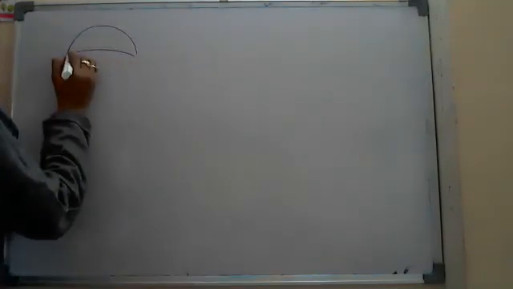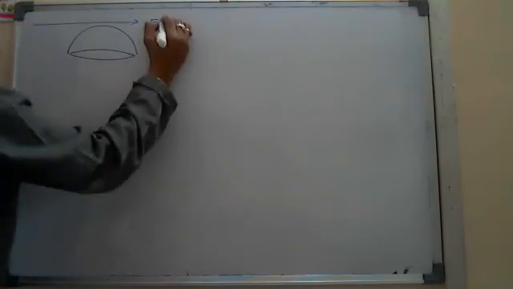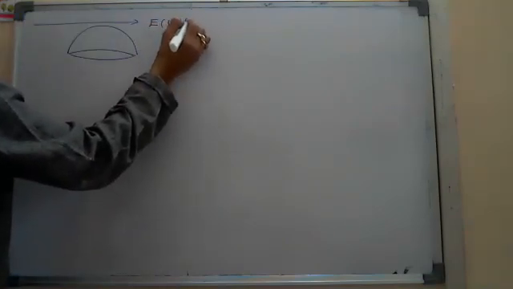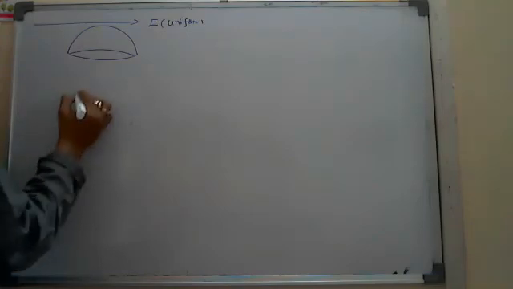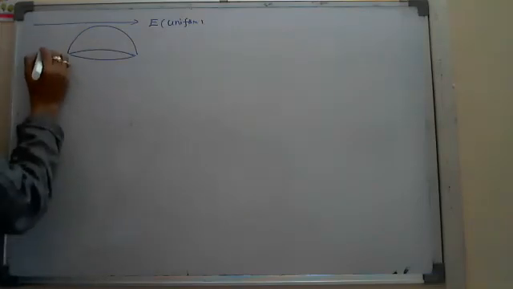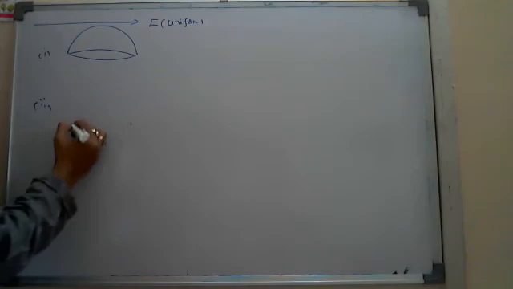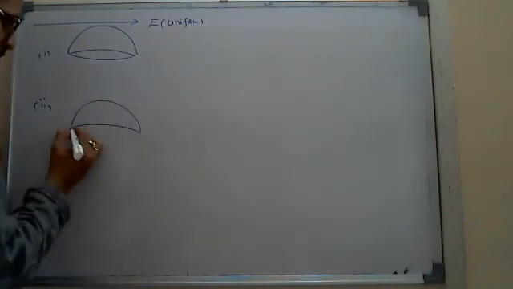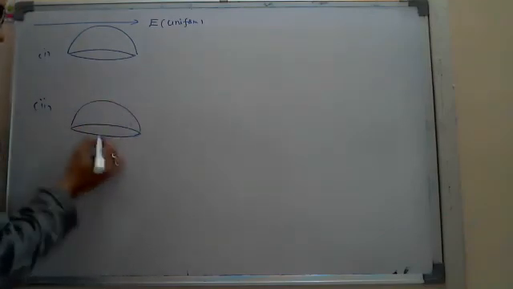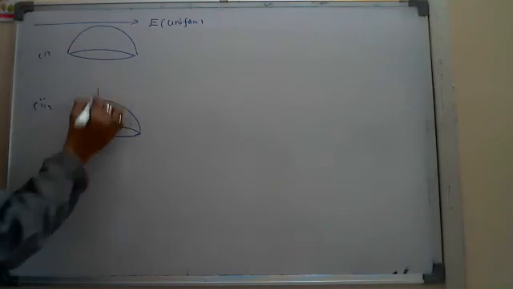Suppose this is one hemispherical bowl. If they give the electric field present in this direction throughout, the bowl is placed in a uniform electric field. Second, the same hemispherical bowl is placed in some uniform electric field like this.